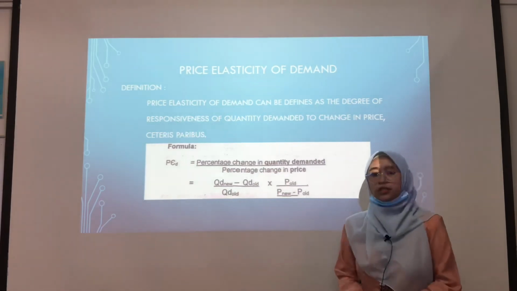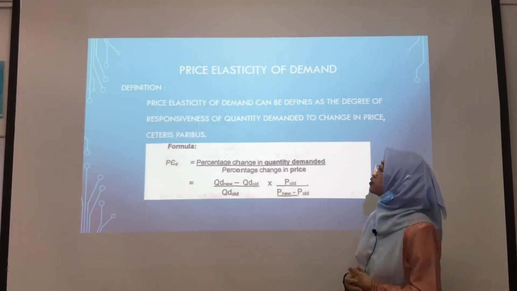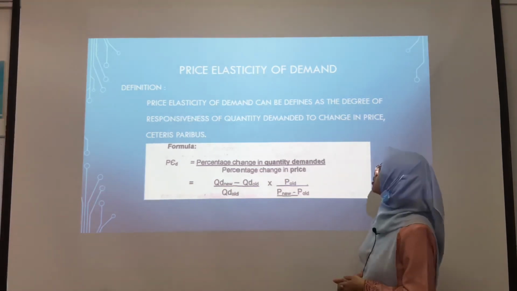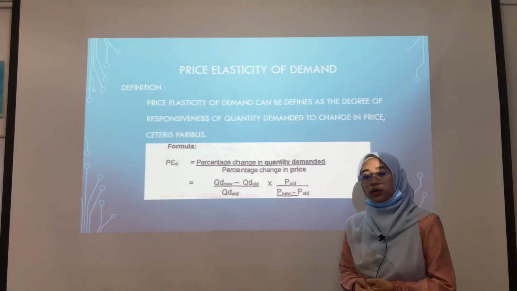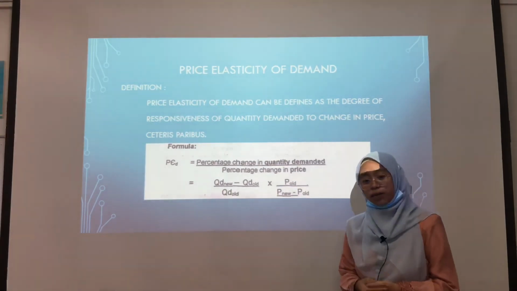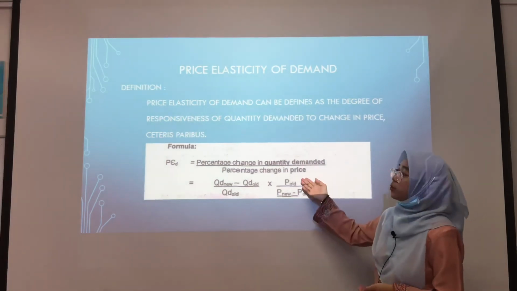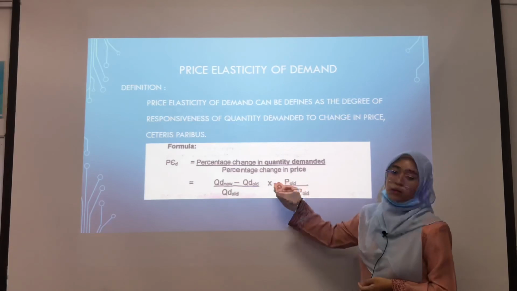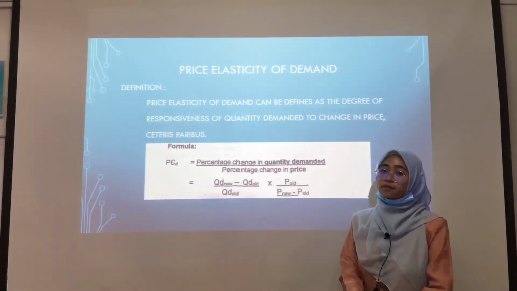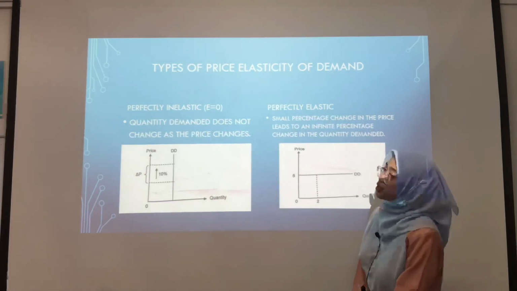Price elasticity of demand can be defined as the degree of responsiveness of quantity demanded to a change in price, ceteris paribus. It measures how sensitive the quantity demanded is when there is a change in price. As we can see, the formula is percentage change in quantity demanded divided by percentage change in price. In microeconomics, there are 5 types of price elasticity of demand.